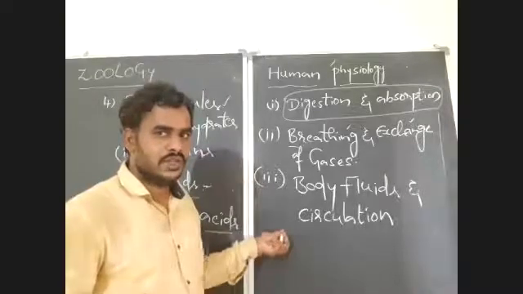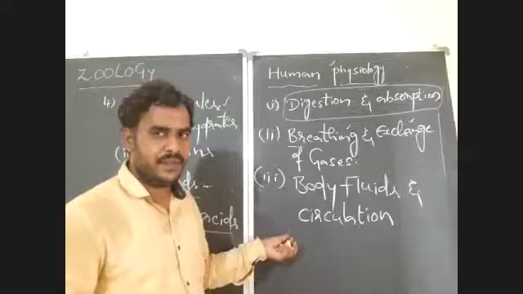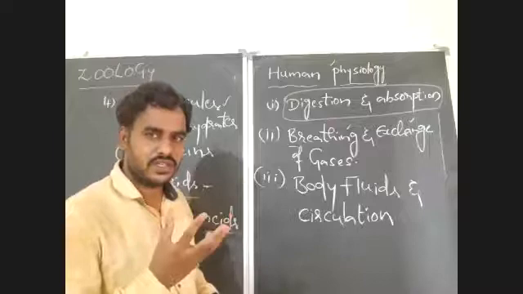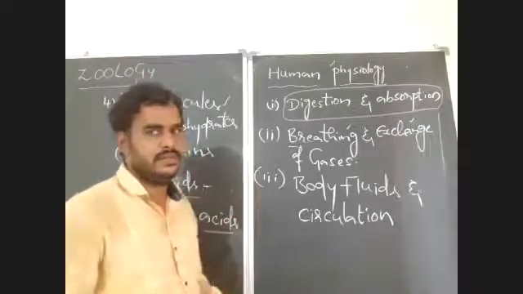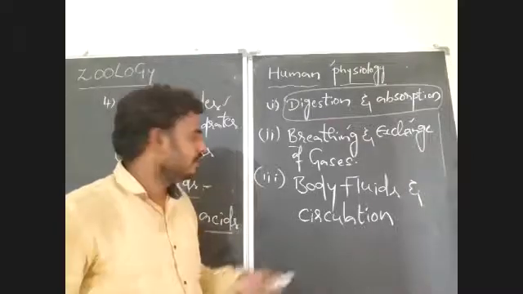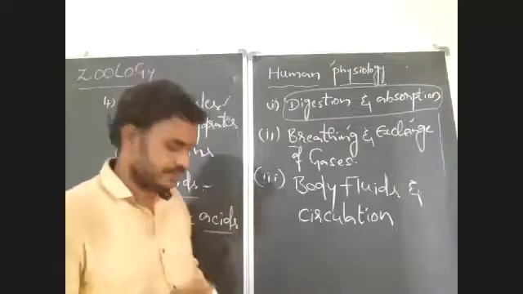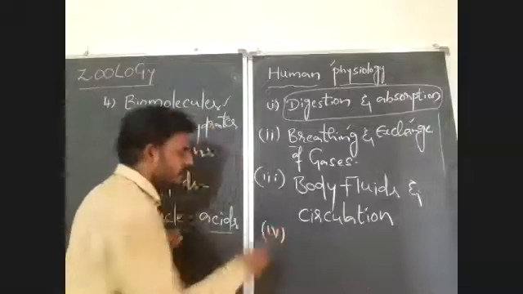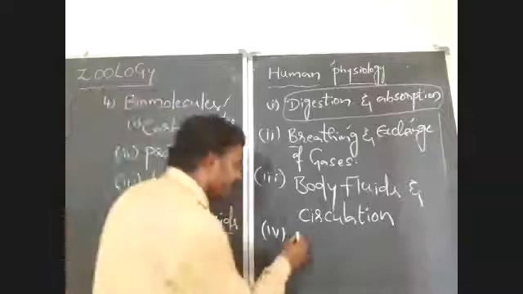Understood? So here, the human circulatory system, in the body fluids, heart, blood vessels, and after that mechanism of function of heart, how heart can function. Heart works continuously and how it will pump the blood. All the topics we will learn here in the chapter of body fluids and circulation. And after completion of this chapter in human physiology, the next chapter, excretory products and their elimination.